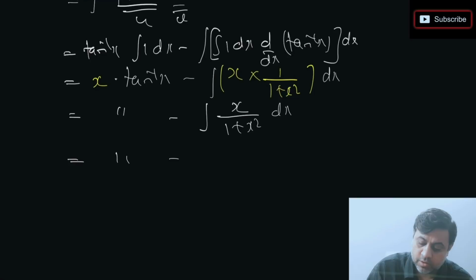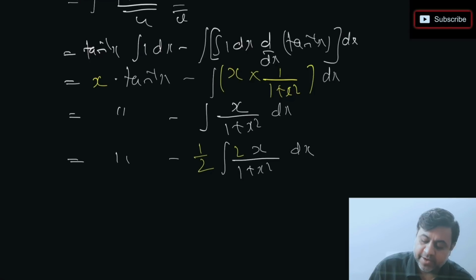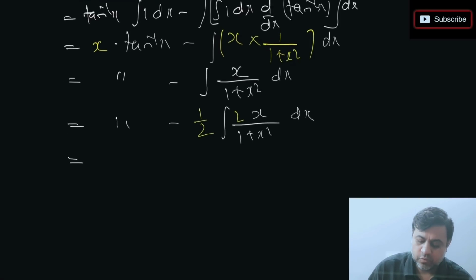If you can recall, I'll just multiply and divide by 2. Why? By doing this, I'm getting the derivative of the denominator present in the numerator. If you observe, derivative of 1 is 0, derivative of x square is 2x, so the derivative of the denominator is present in the numerator. So what we get here is log mod 1 plus x square. Okay, log mod denominator, right? Plus c. Now we can adjust those c1, c2. I think now you can do it yourself.